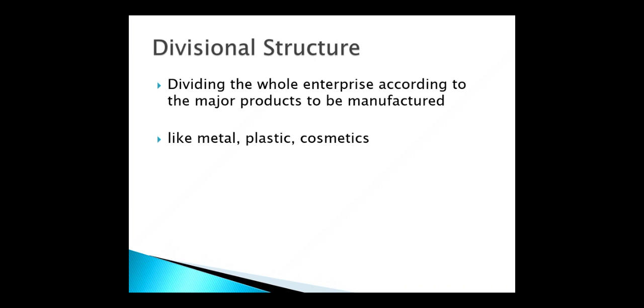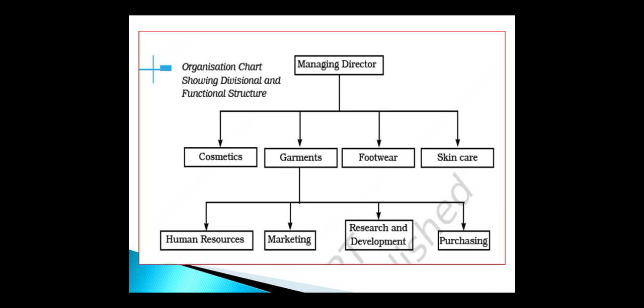So functional structure is a part of divisional structure also. Means what? Within a single product, once again that organization is divided into departments. Within one product, the first product may be cosmetics. Within that, once again the department is divided into marketing department, production department, or you can call it manufacturing department, planning department, quality department. Means once again the divisional structure is divided into the functional structure. By seeing the next diagram you can clear these things.